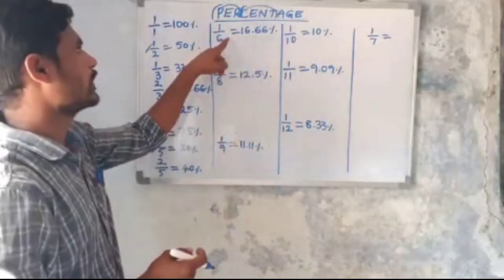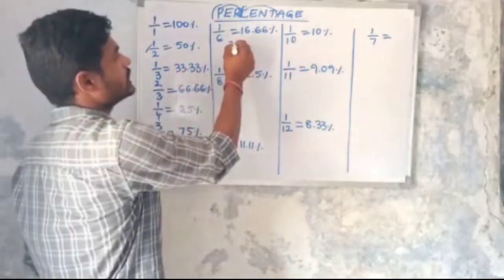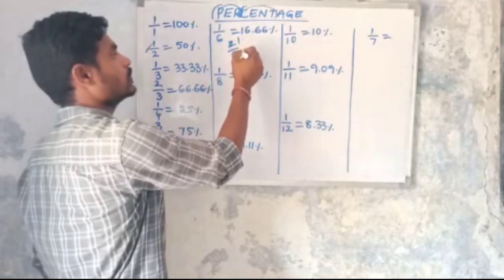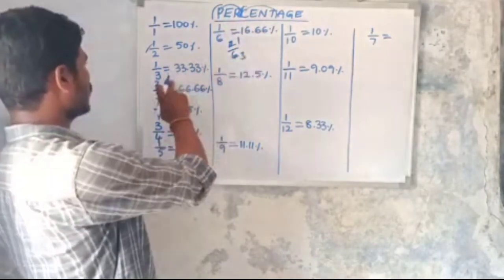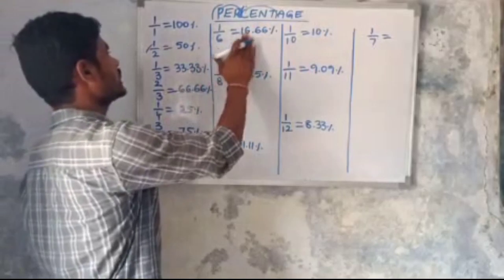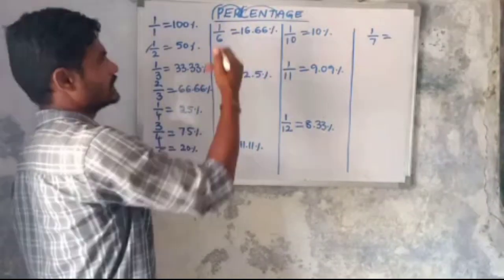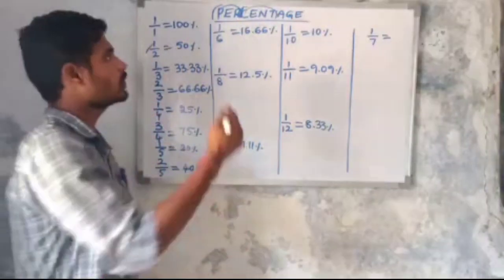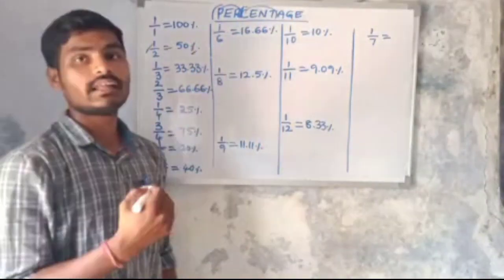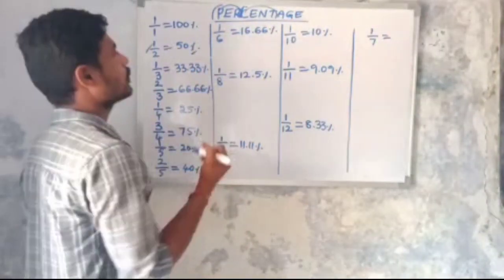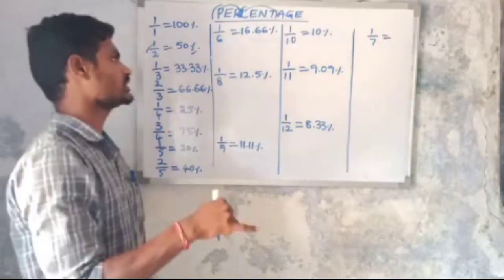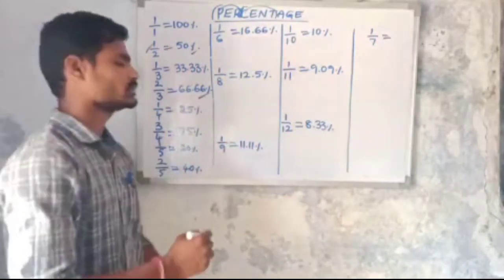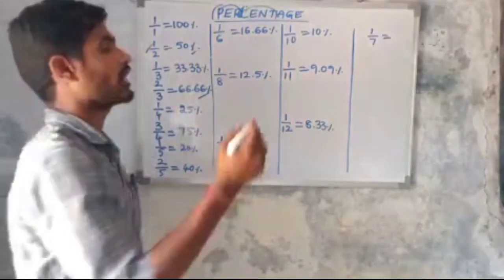Next multiples, 2 by 6. 2 by 6 means 2 ones are 2, 3 twos are 6, so 1 by 3 only, which is 33.33%. So no need to remember. Then 3 by 6 means 1 by 2 only, 50%. Then 4 by 6 means 2 by 3 only, 66.66%.